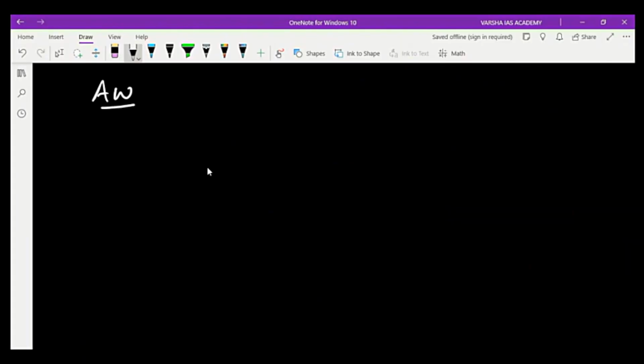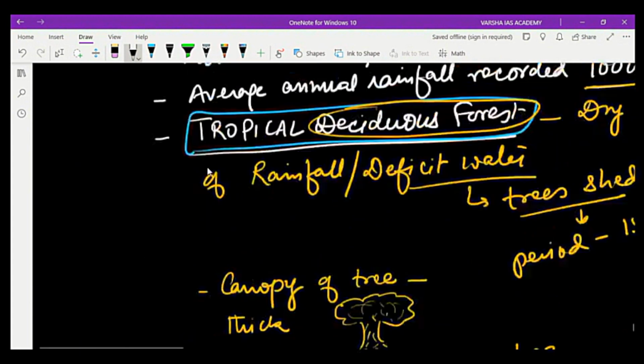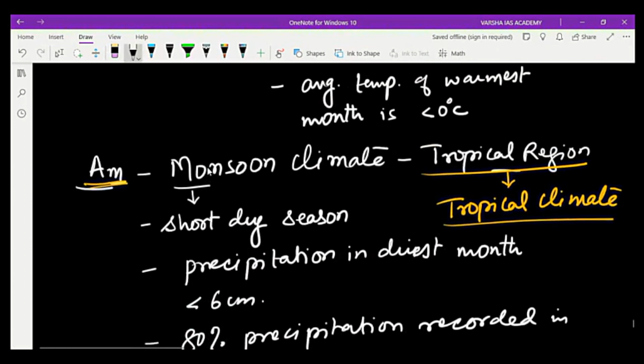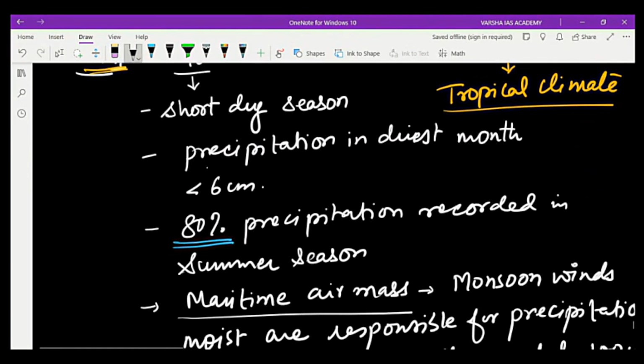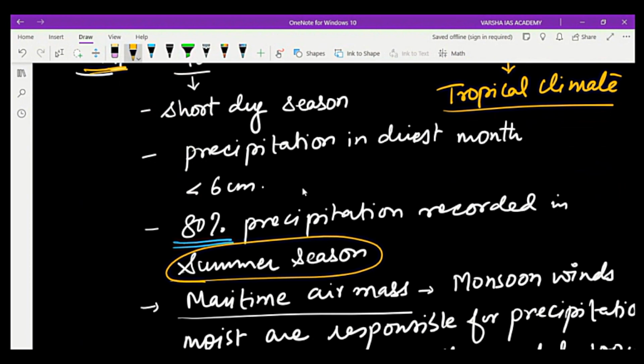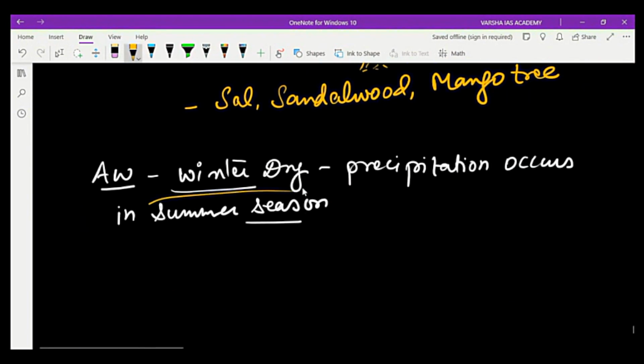AW is the climate where there is a winter dry season, which means precipitation occurs in the summer season. So there is a similarity with the monsoon. In the monsoon time, the rainfall also occurs in the summer season. In AW climate, the rainfall is also in the summer season.